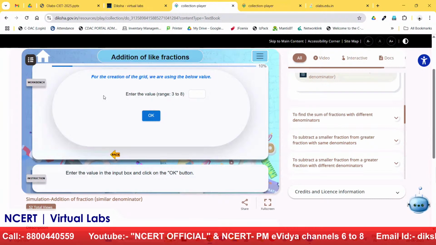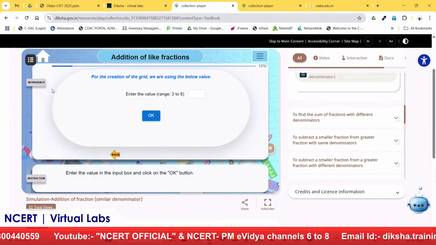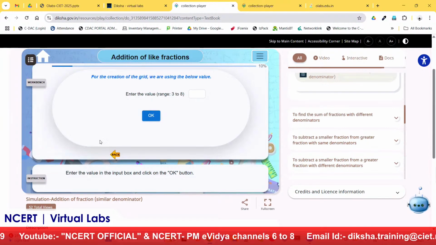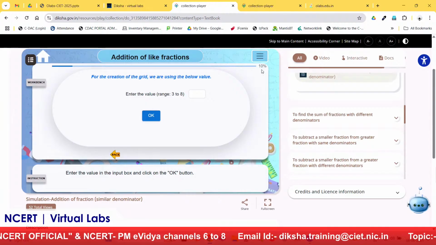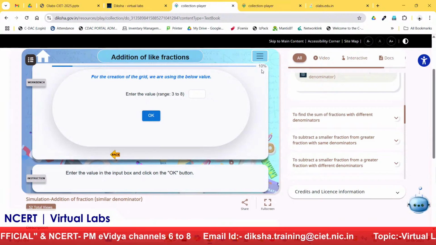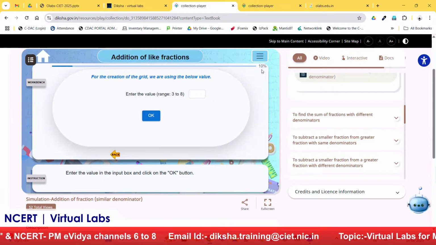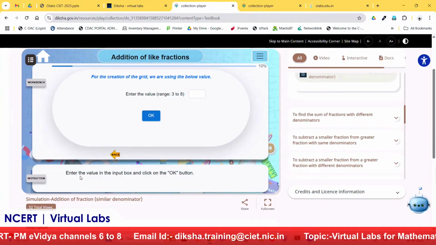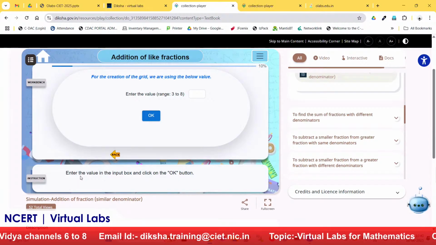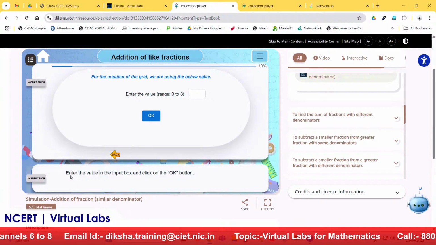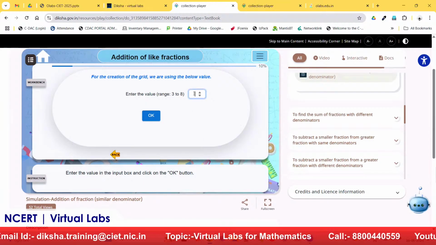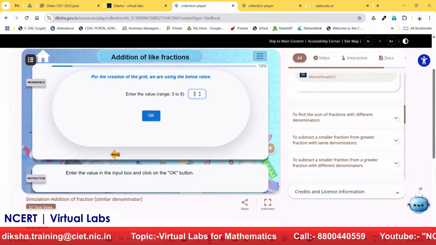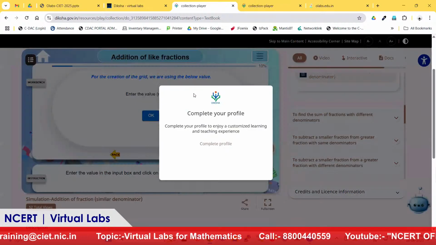Then the activity starts. Now you can see there is a workbench where the student has to perform the experiment. On the top you can see there is a progress bar also, so at any step the student will know what percentage of the lab they have completed. Then there are the instructions they have to follow. What does the instruction say? Enter the value in the input box and click on the OK button. What does my input box say? Enter a value in the range of 3 to 8.